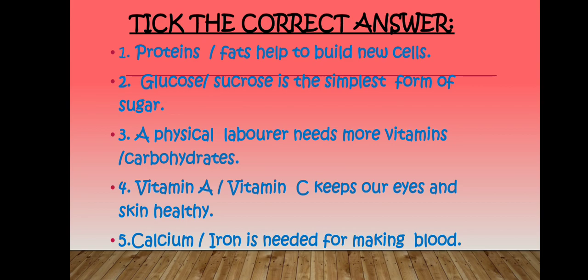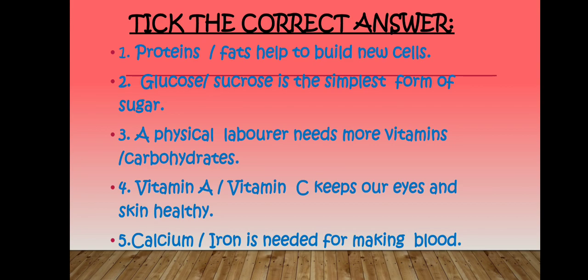Fourth, vitamin A or vitamin C keeps our eyes and skin healthy. Which vitamin is important for our eyes and health? We have to find the correct answer.